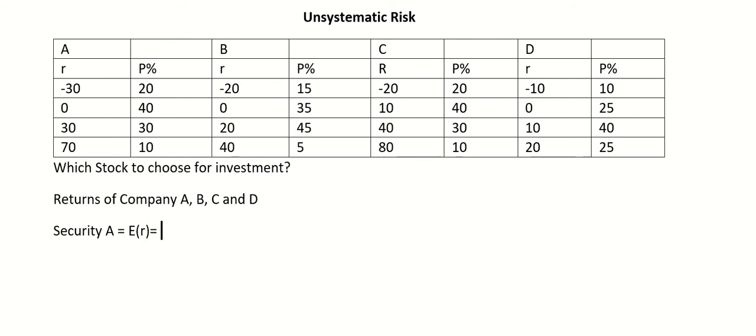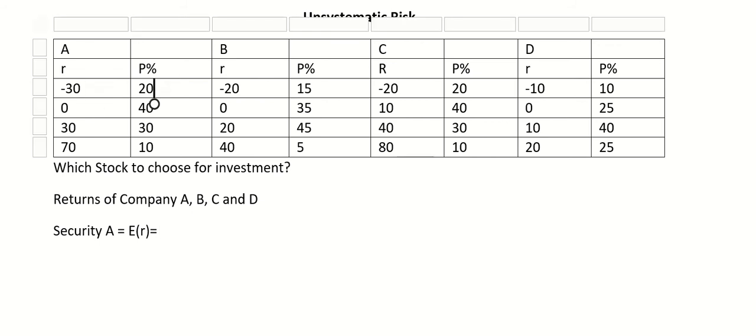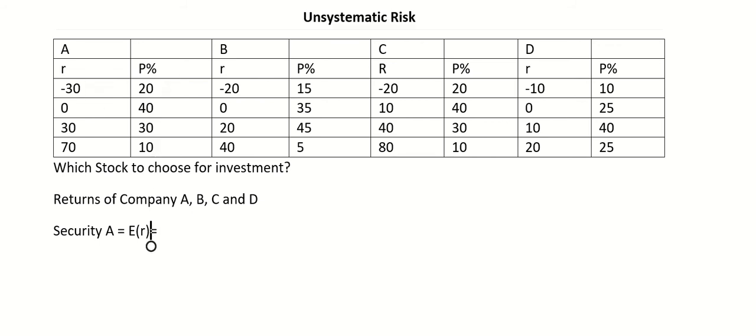Now we will multiply these returns, this 30 with 20, right? So this 30 will become minus 0.3 into 0.2, right?